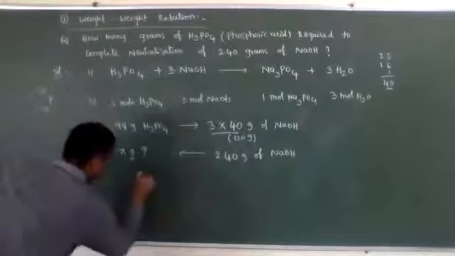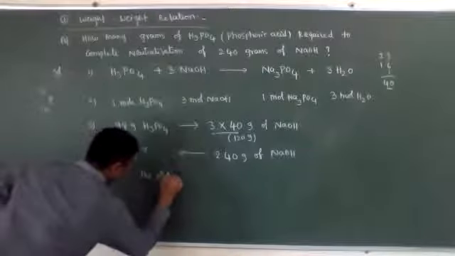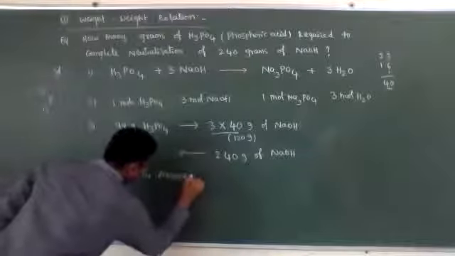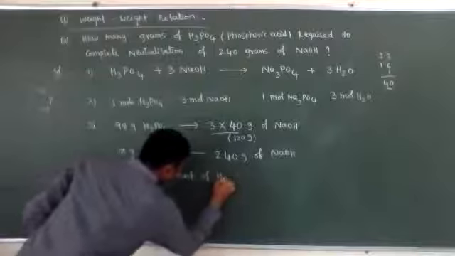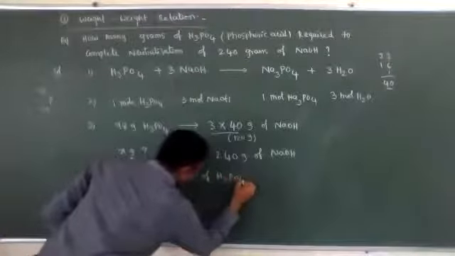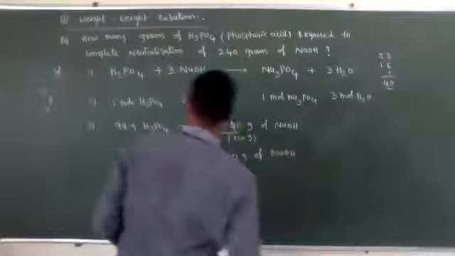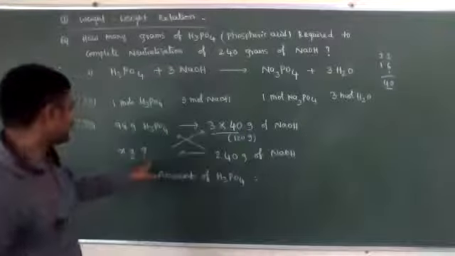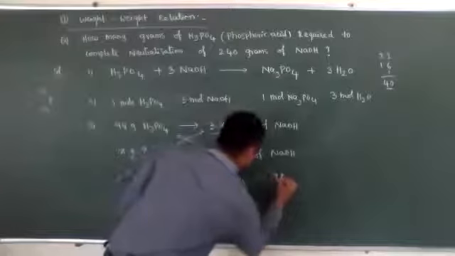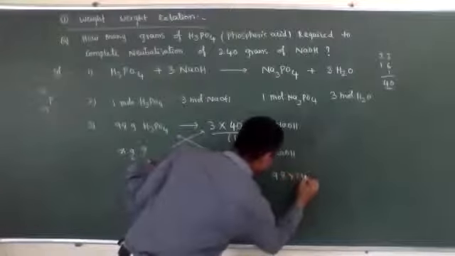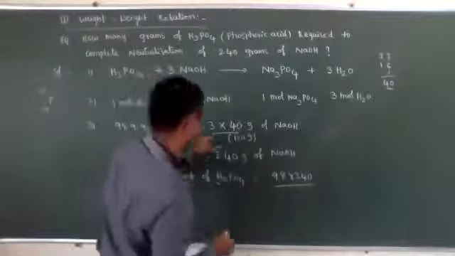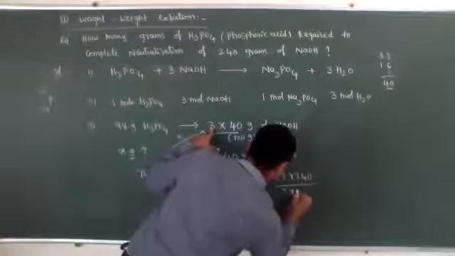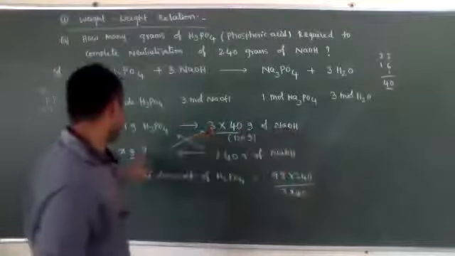Then the amount of H3PO4 is equal to, see, cross multiplication. Cross multiplication means 98 into 240 by 3 into 40. Then X we are calculating.